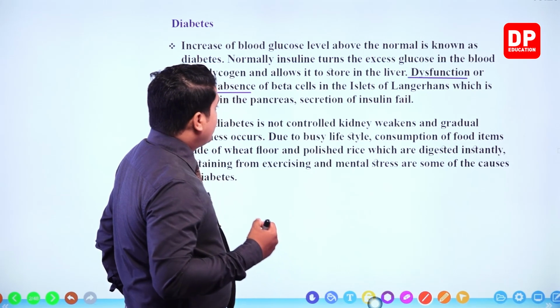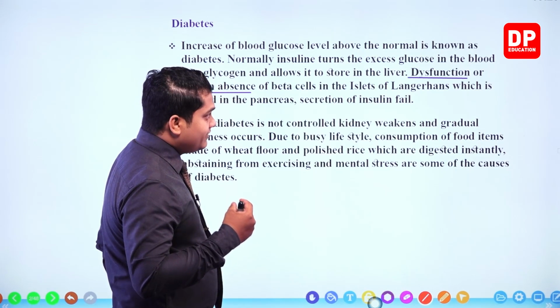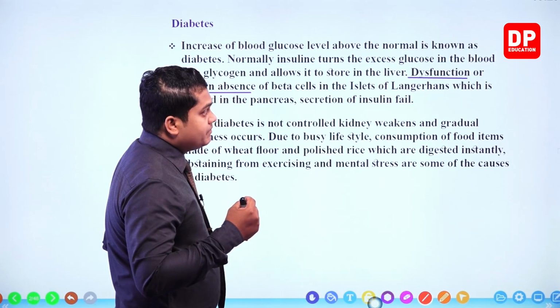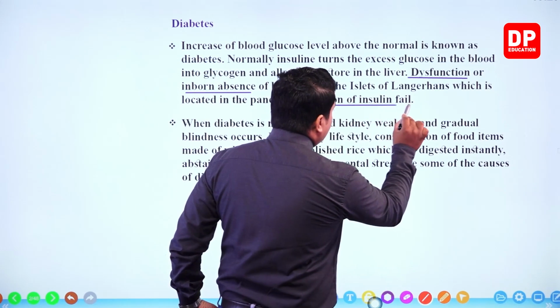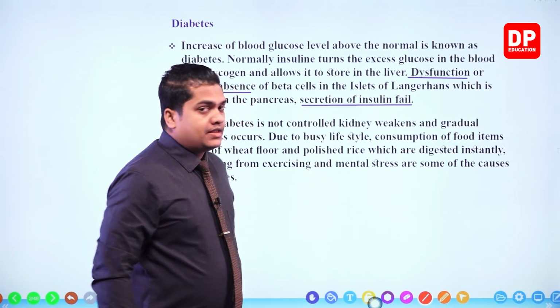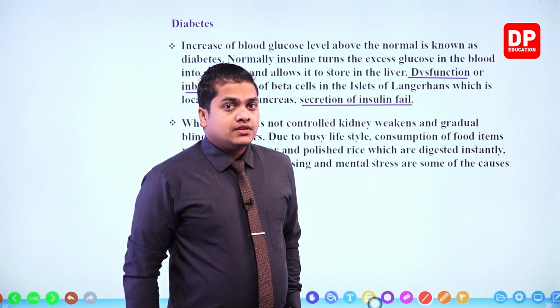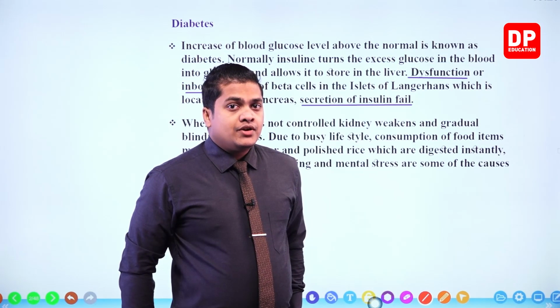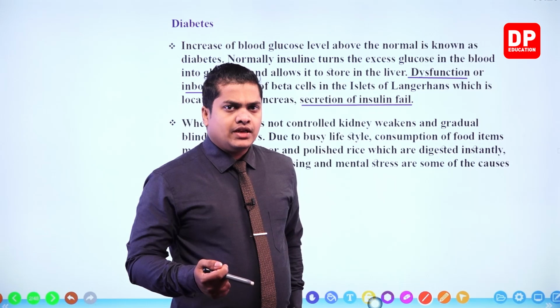So my dear children, what will happen then? Because of these difficulties or malfunctions, the secretion of insulin will fail. In that case, the person will not be able to produce insulin. So what is the function carried out by insulin then?